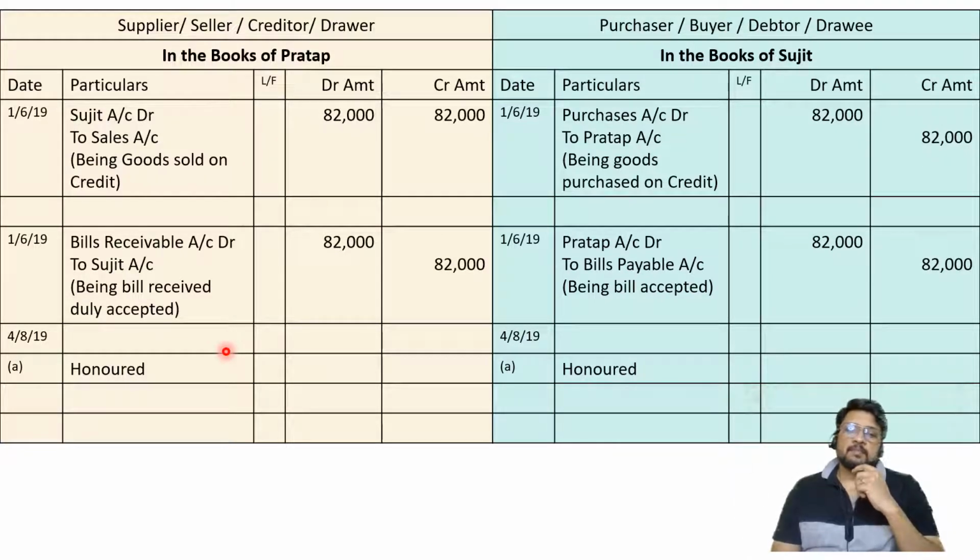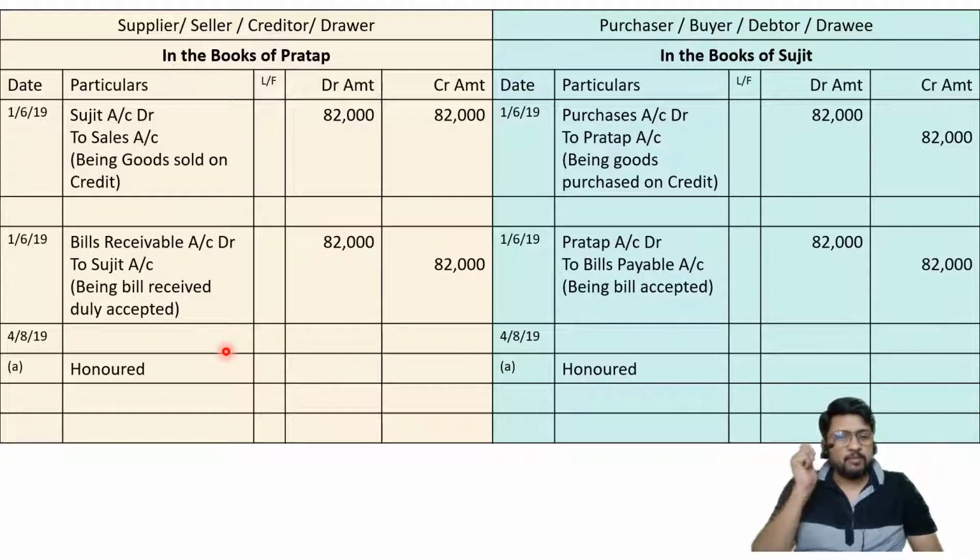Sujit is telling him that there is a difficulty. I am having only rupees 40,000 in my cash box and I owe you rupees 82,000. I want to honor the bill. Just wait for some time. Let me call my father. Let me ask him, can he give me 42,000 rupees temporarily? Pratap is waiting. Pratap says, okay, no problem. I am ready to wait.